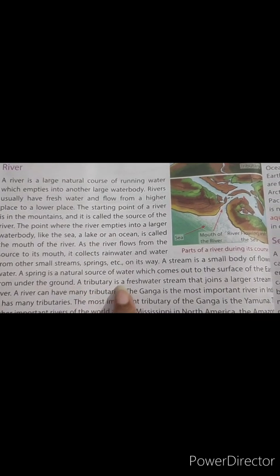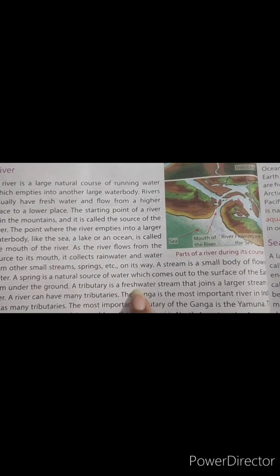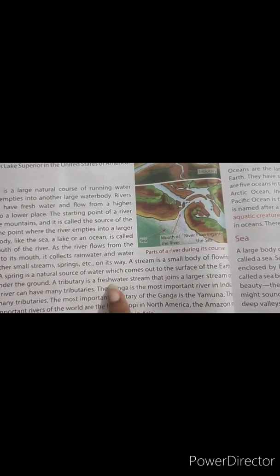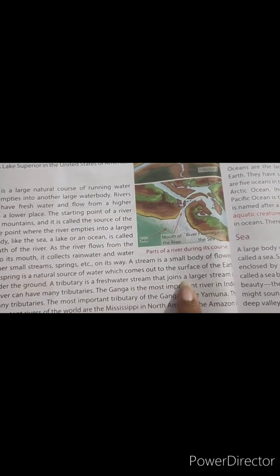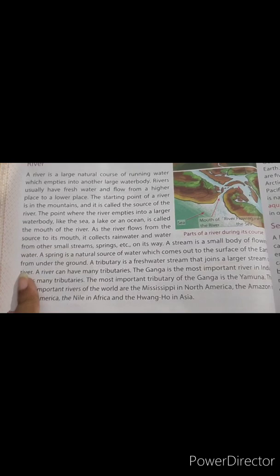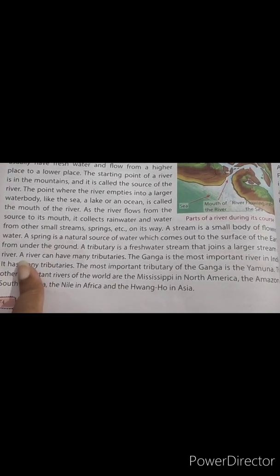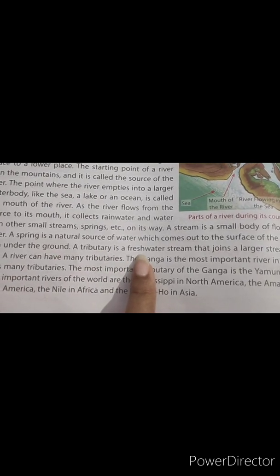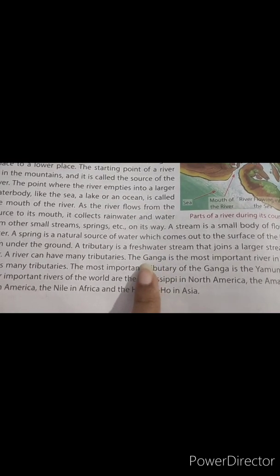A tributary is a freshwater stream that joins a larger stream or river. What is a tributary? It is a freshwater stream that flows into a river or lake. A river can have many tributaries.